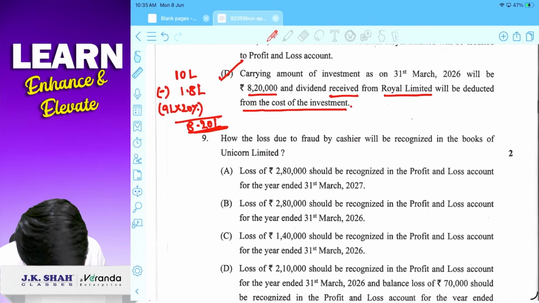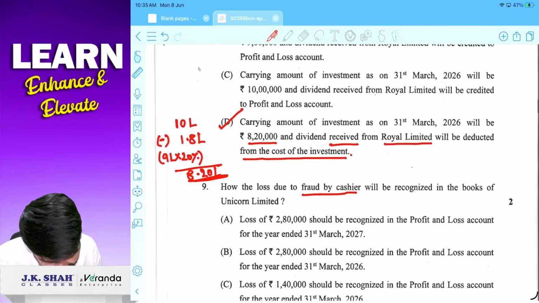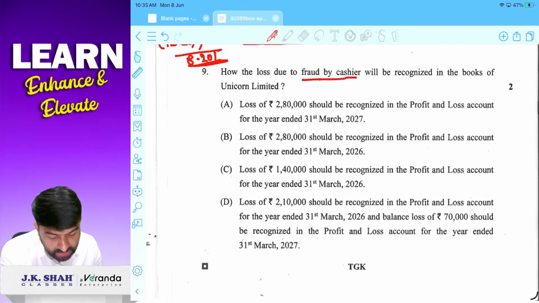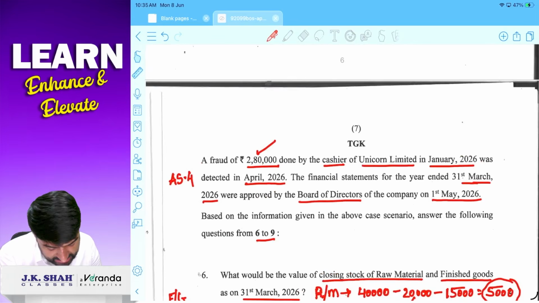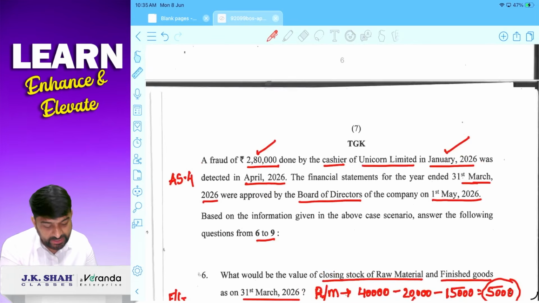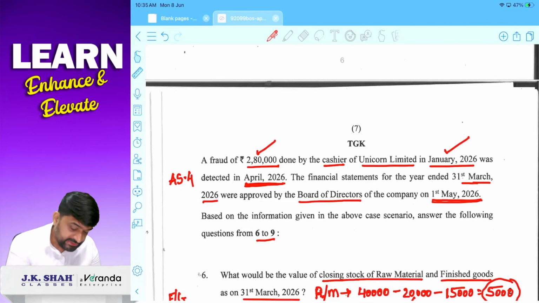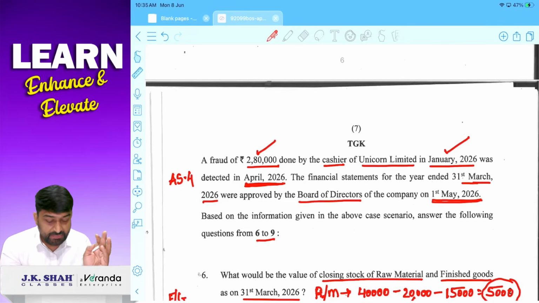How the loss due to fraud by cashier will be recognized in the books of Unicorn Limited? तो definitely loss, ये cashier ने फ्रॉड किया है, तो फ्रॉड इज डन ऑन जनवरी 2026, करेक्ट, और फ्रॉड इज डिटेक्टेड इन April 2026, correct, and financial statements are approved by board of directors on 1st May 2026. Yeah, now think and tell me, detection of fraud is event occurring after balance sheet date, बराबर है, AS 4 will be applied, correct.